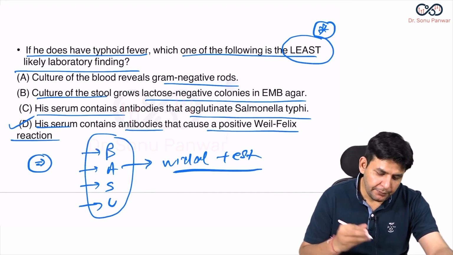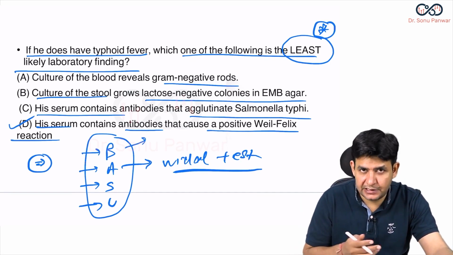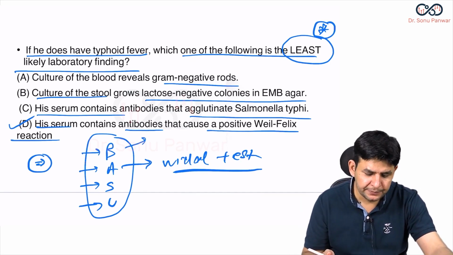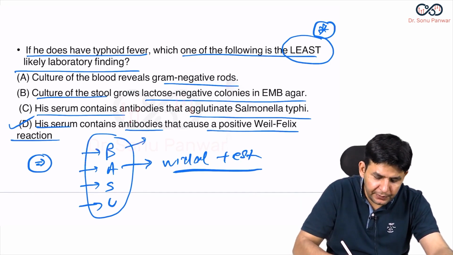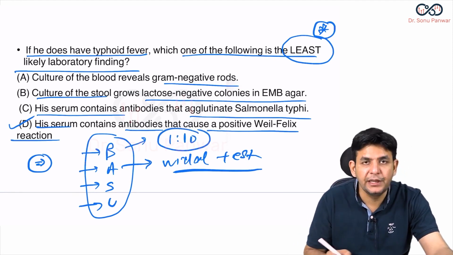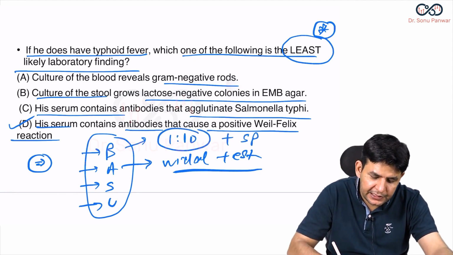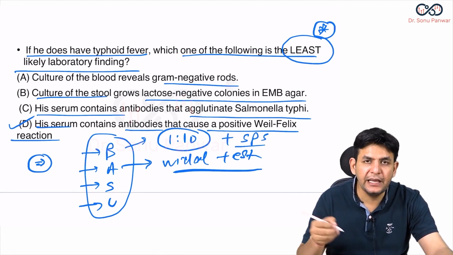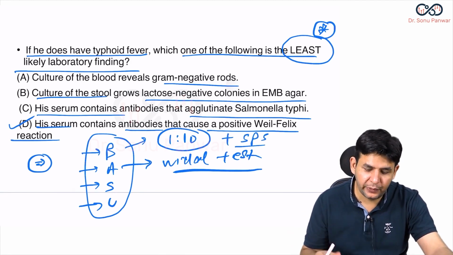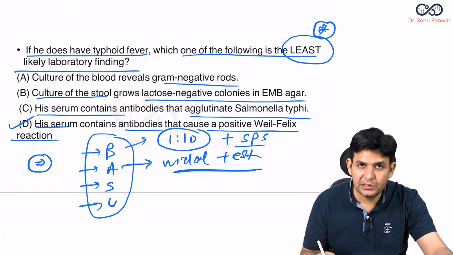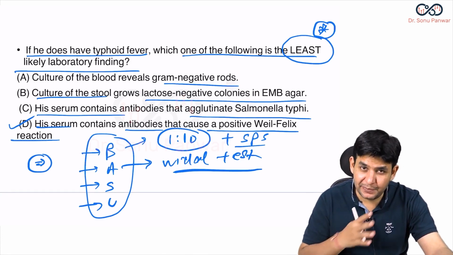Blood culture, you know that you use the Castaneda method. You can use the Castaneda method here also. The ratio of blood to culture fluid should be 1:10. And you add a particular thing here that is termed SPS, sodium polyanethol sulfonate, which acts as an anticoagulant and also has an antibiotic sparing effect.